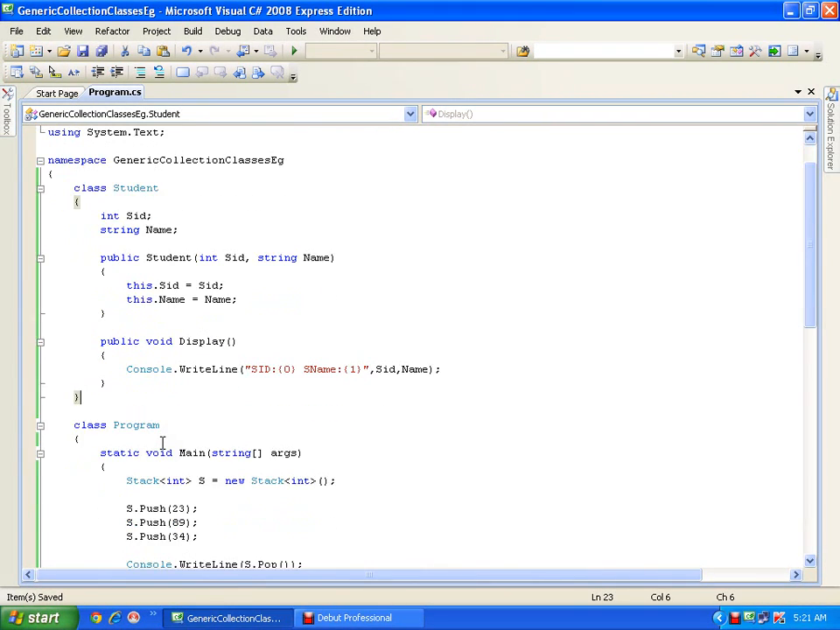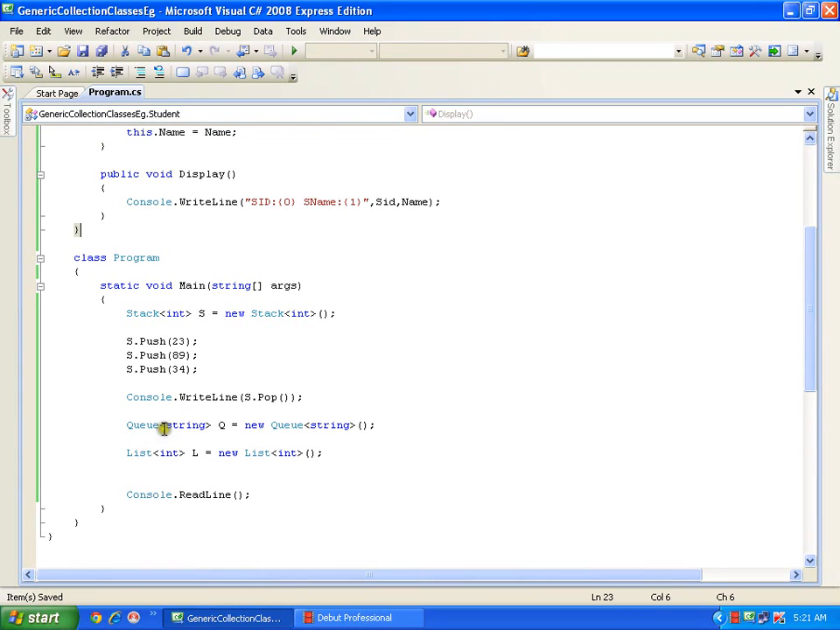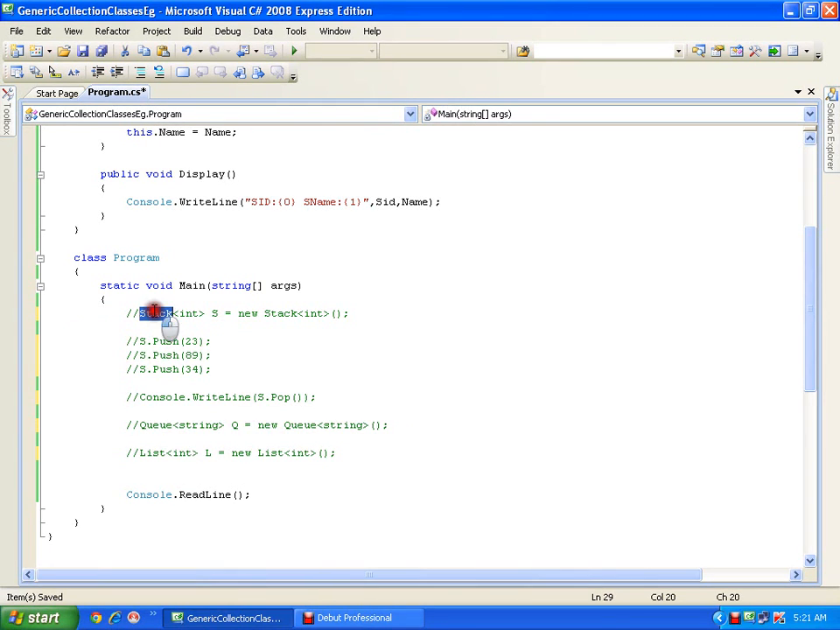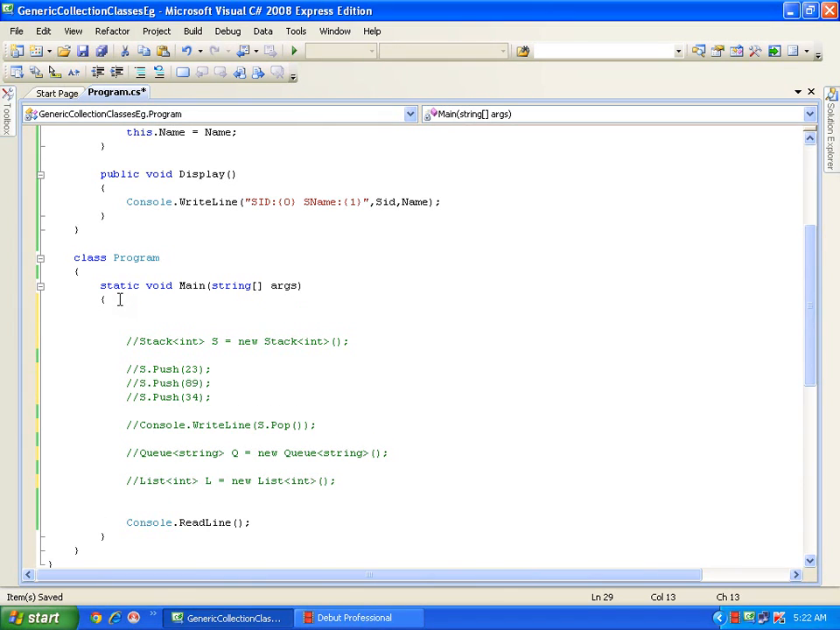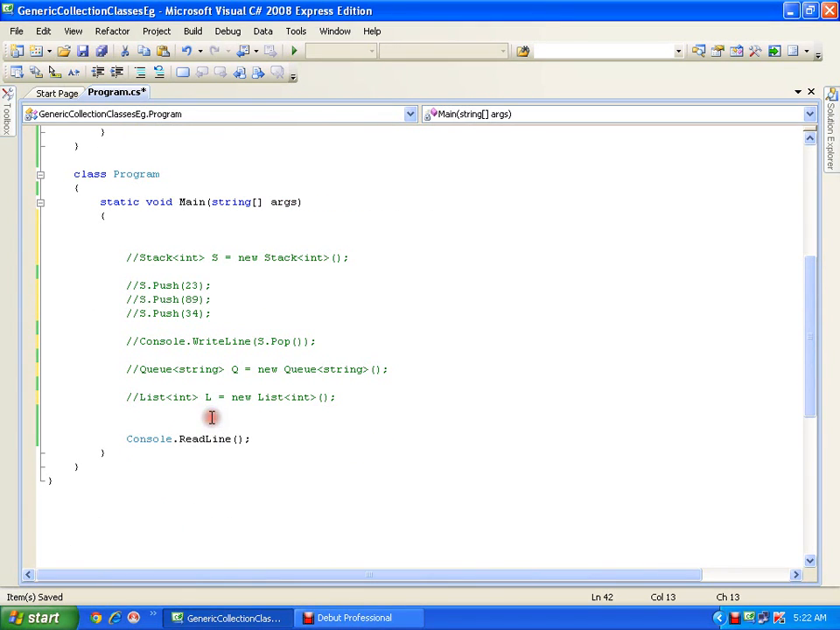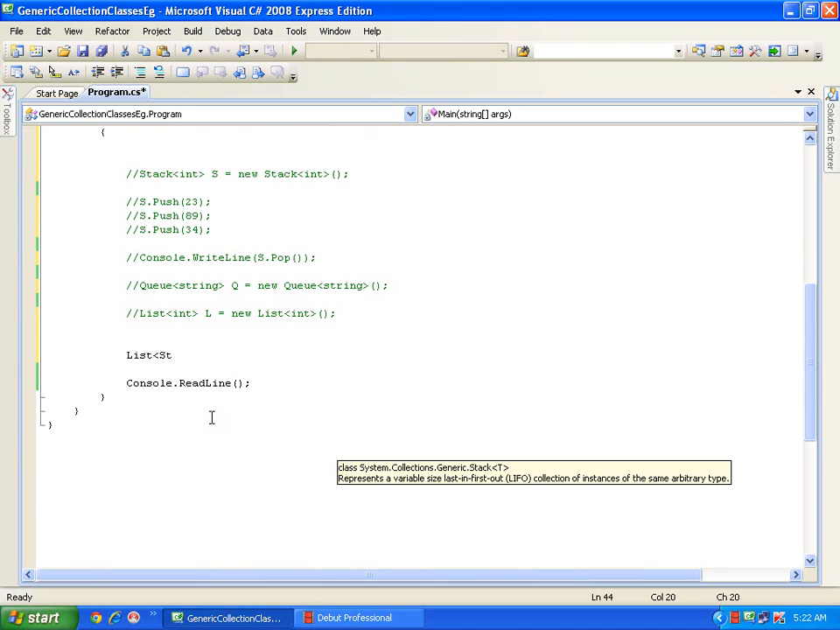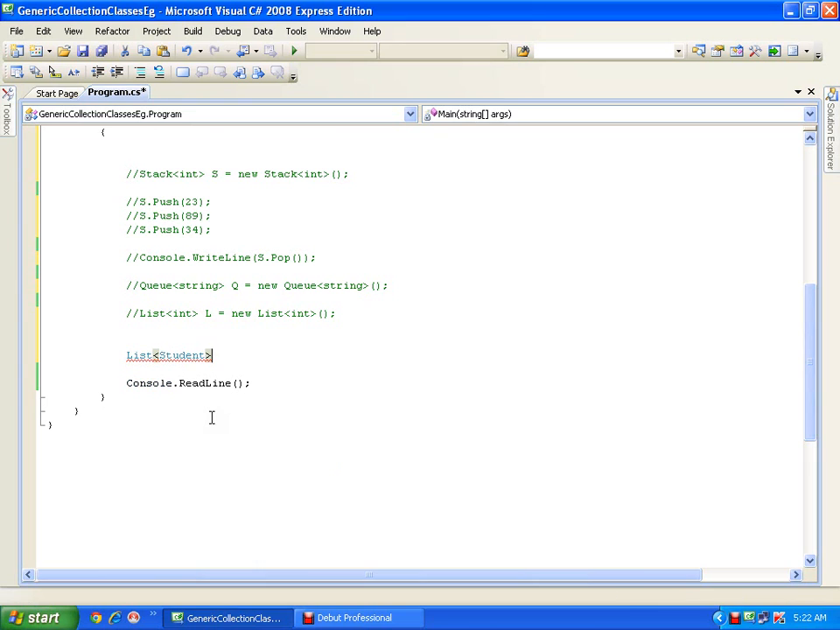Now what can I do? I can create a list of type Student, like we are creating a list of type integer. I can create a stack of type Student. I can create a queue of type Student. I am creating a stack of type int. In the same way I can create a stack of type Student. Anyway, we will work with the list type. Now I will say List<Student> s equals new List<Student>.